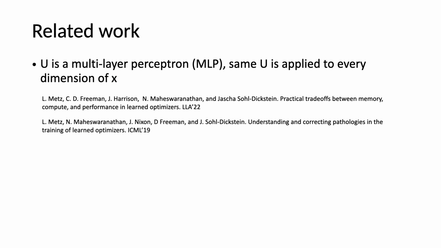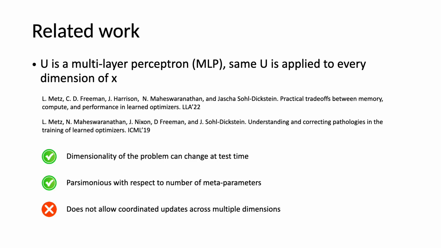We will focus on a few examples of related work here and refer to the paper for more comprehensive review. The first class of related methods represents update function u as a multi-layer perceptron that is applied independently to every dimension of x. This resembles first-order iterative methods such as gradient descent and Adam that apply the same update formula to every dimension. This class of methods can naturally generalize to problems of variable dimensionality and uses metaparameters sparingly since they are shared across dimensions. The drawback of these methods is that they do not allow coupling between updates of different dimensions, which